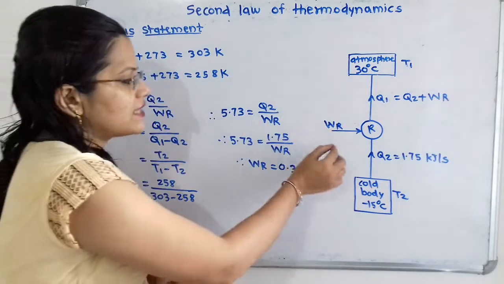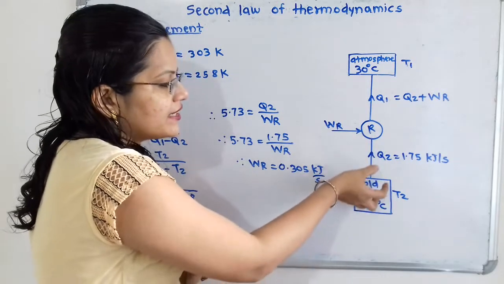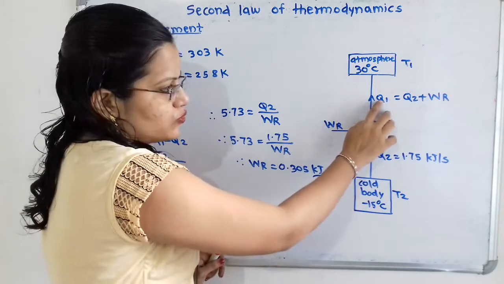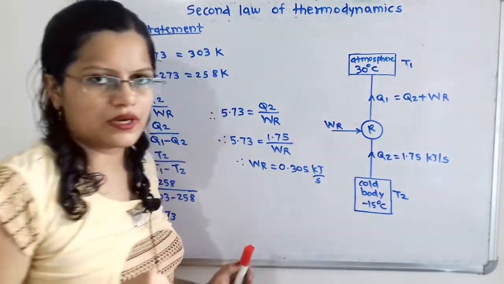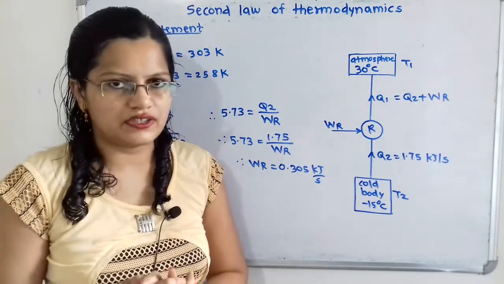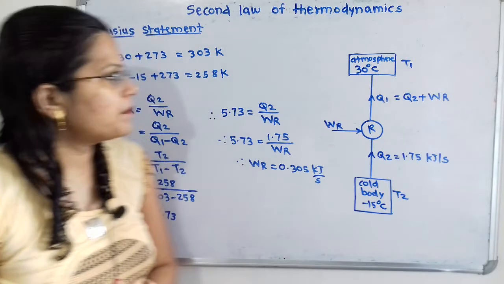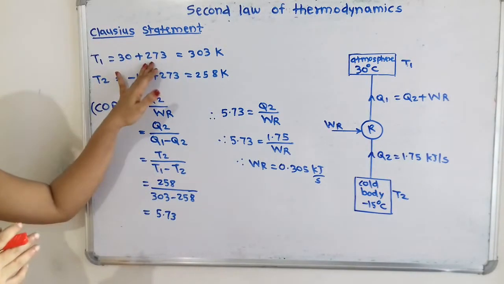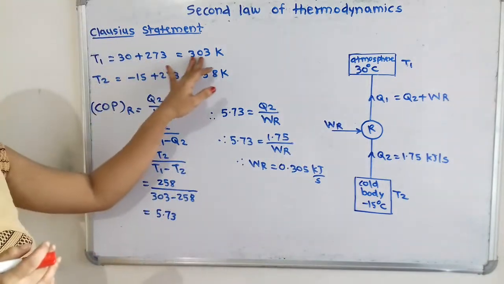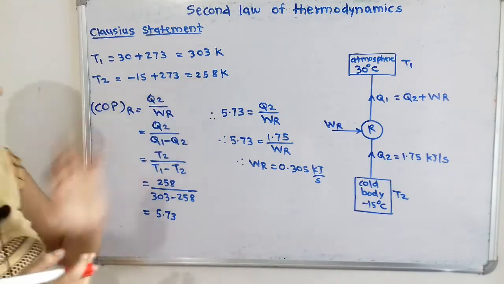So if we observe this diagram, external work is getting added. Here is the Q2, that is the heat transferred from this cold body. So WR plus Q2 is equal to Q1. So Q1 is equal to Q2 plus WR. Now we have to find out the work input to the refrigerator to maintain the temperature at minus 15 degrees Celsius. So first we will convert the temperatures into Kelvin. Temperature T1 is 30 plus 273, 303 Kelvin. Temperature T2 is minus 15 plus 273, 258 Kelvin.